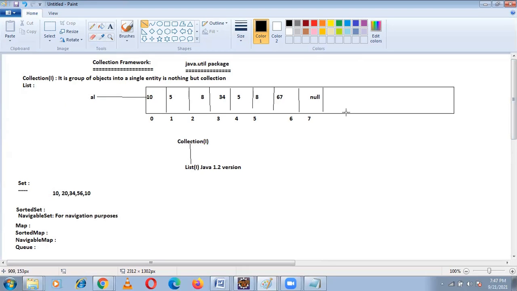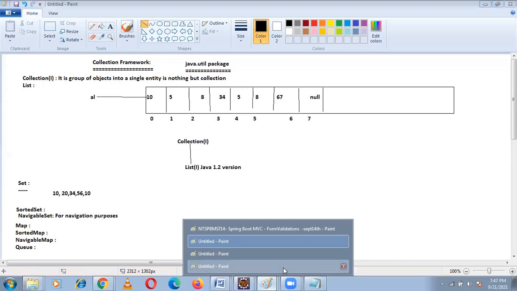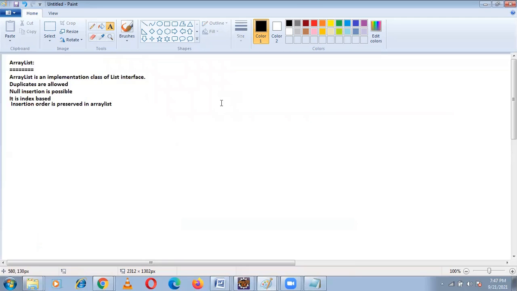We can also retrieve an element. Let's say I want to know what is in the fourth position. We can retrieve, we can add the elements, we can remove the elements, and we can retrieve based upon the index. If you give index 4, you will be getting 5. Here, the list interface methods are all applicable for array list also. All the methods of list interface are applicable in array list.